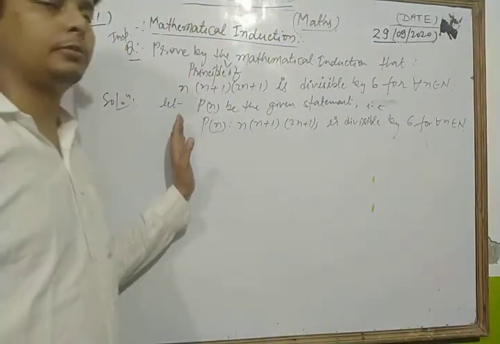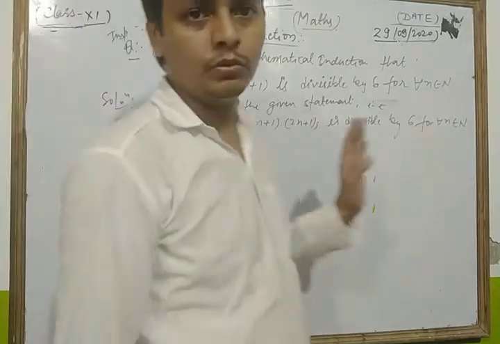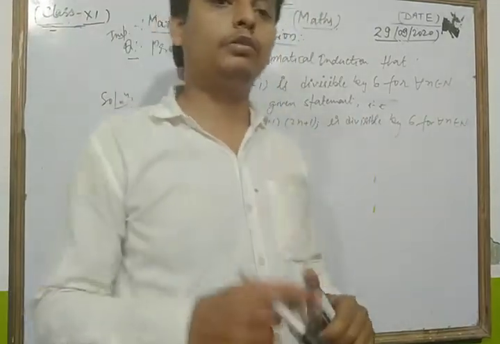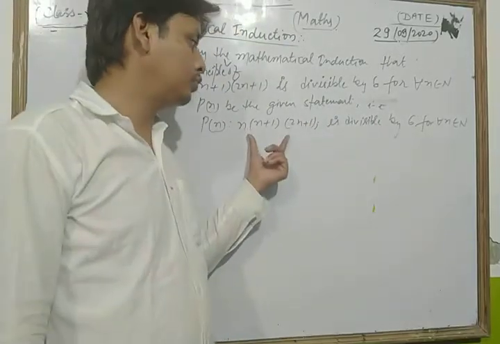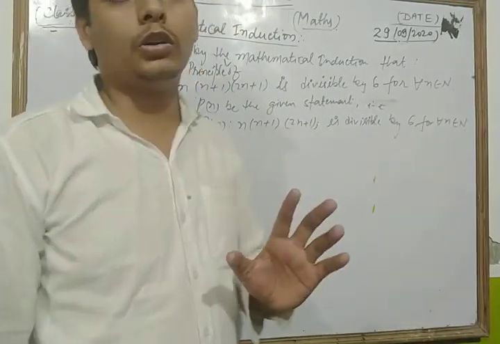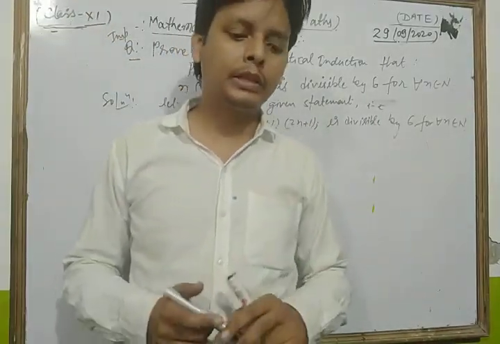This is our given statement. Now first we have to show that the given statement is true for n equal to 1. This is the first condition of mathematical induction.